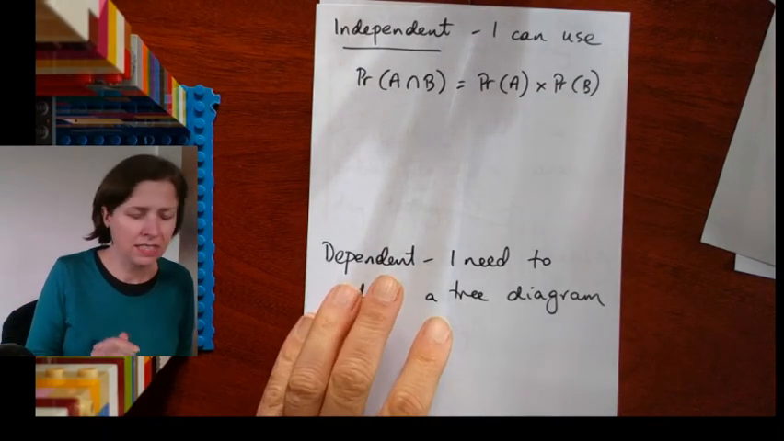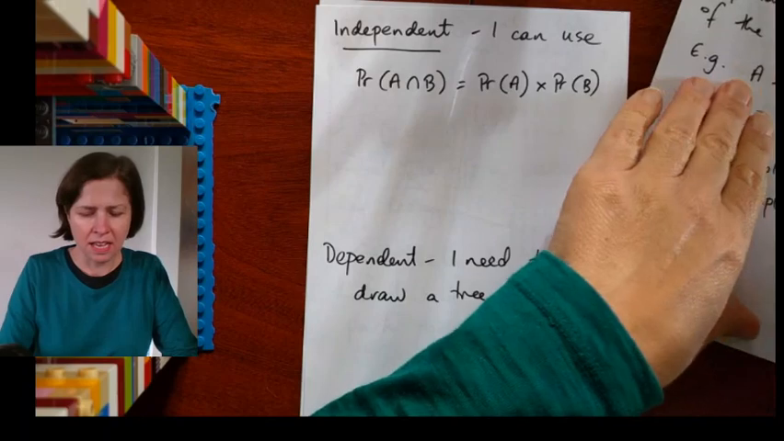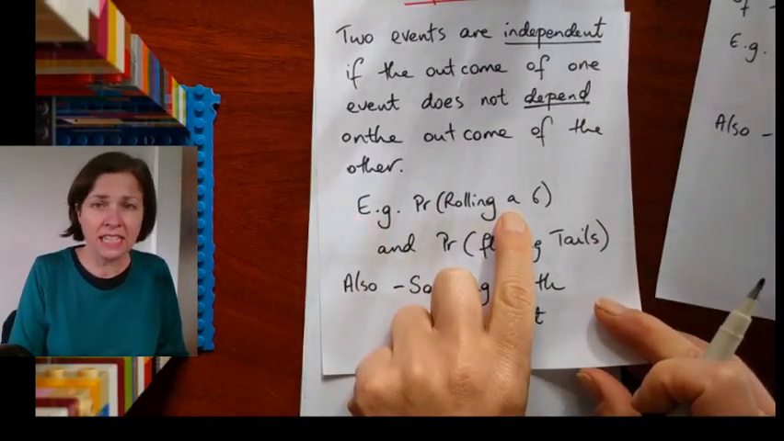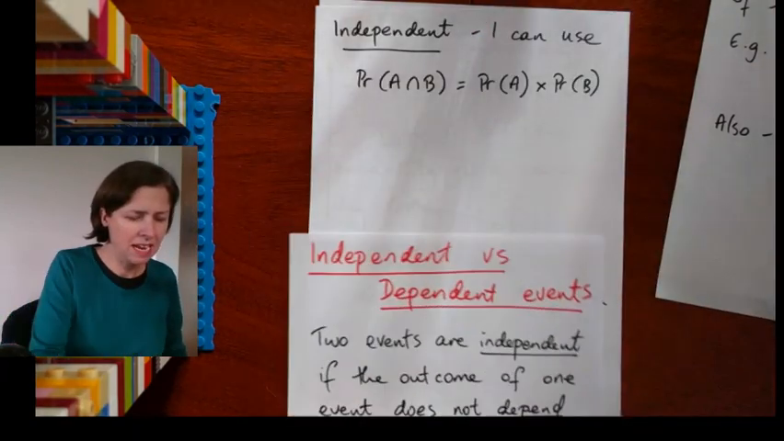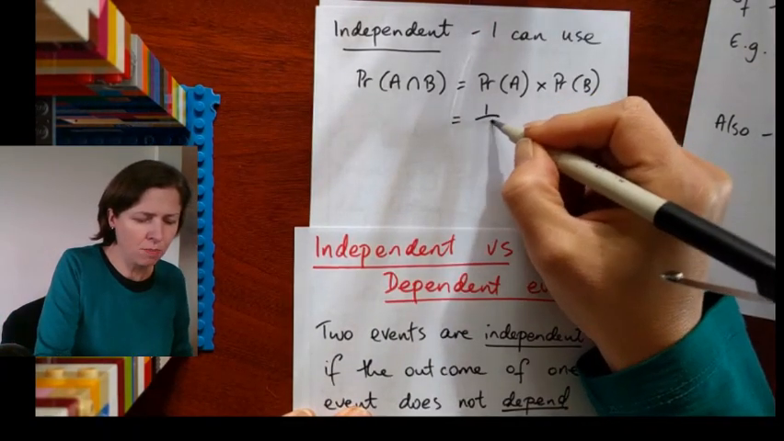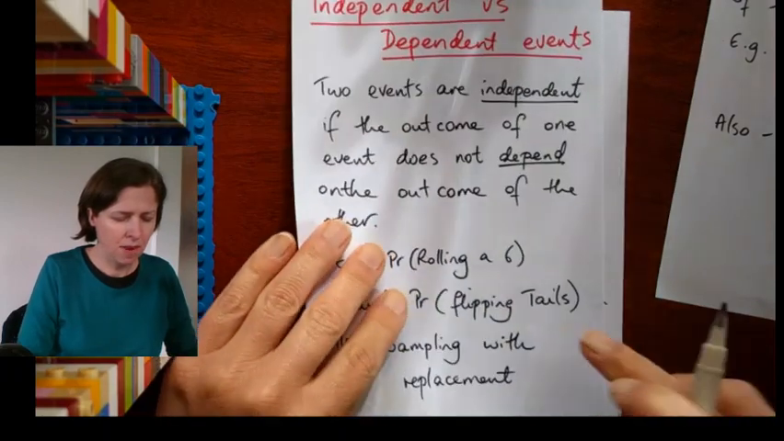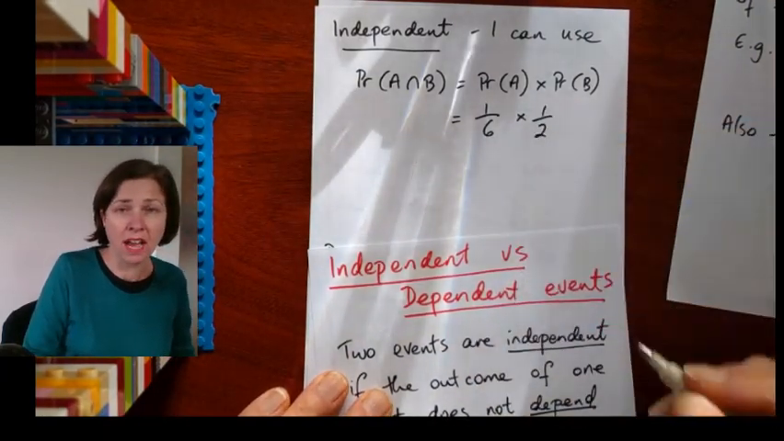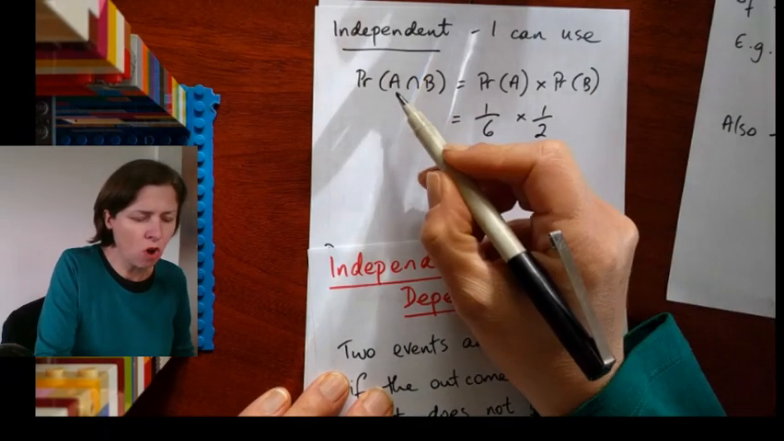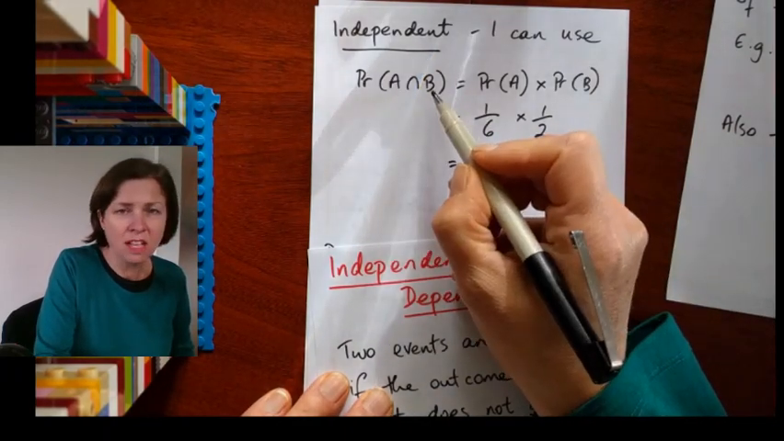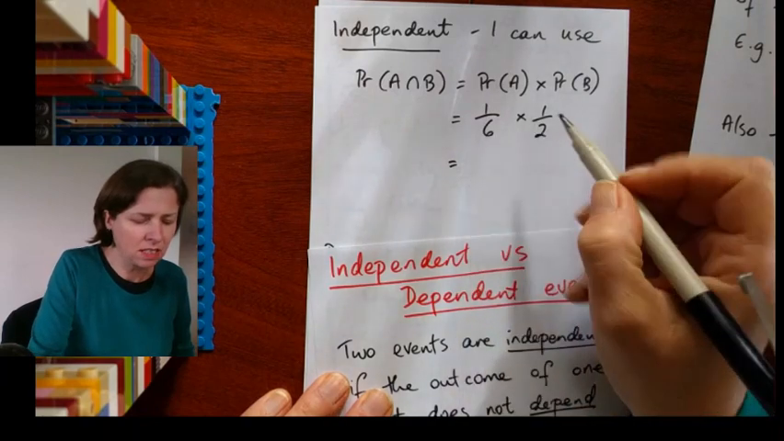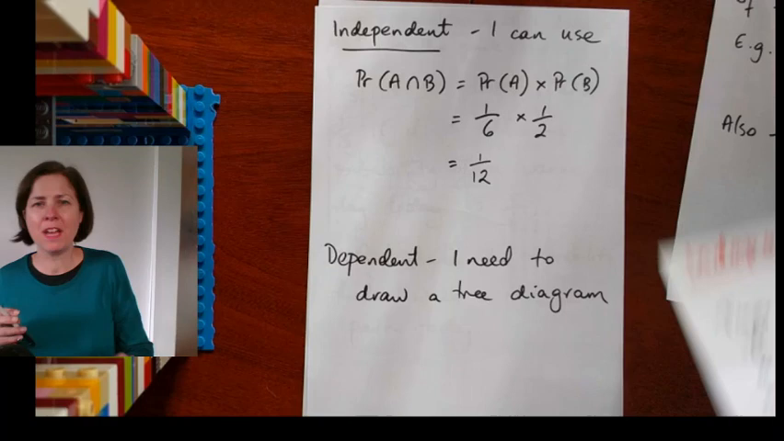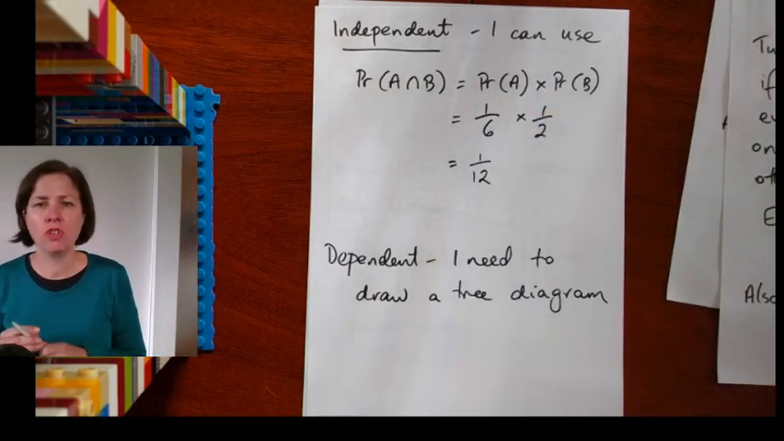For example, when I said before that I've got rolling a 6, let's make that probability A. So rolling a 6, my probability is 1/6, and my other one was flipping tails. The probability of that happening is 1/2. So the probability of rolling a 6 and then flipping tails is 1/6 times 1/2, which is 1/12. So when my events are independent, I can use this rule.